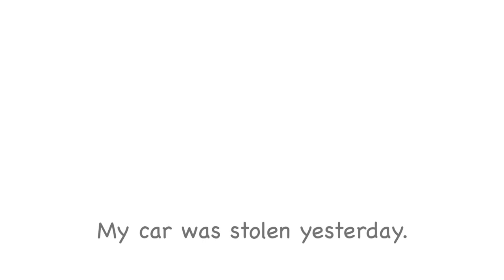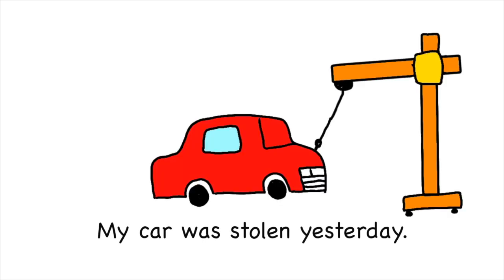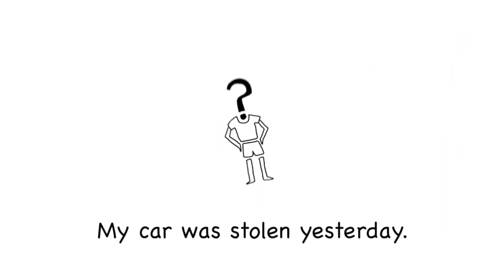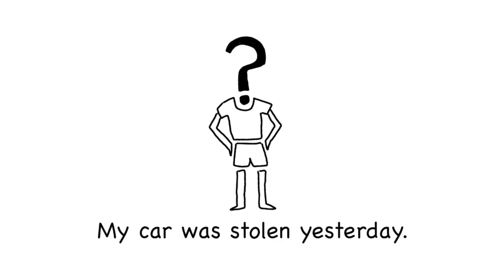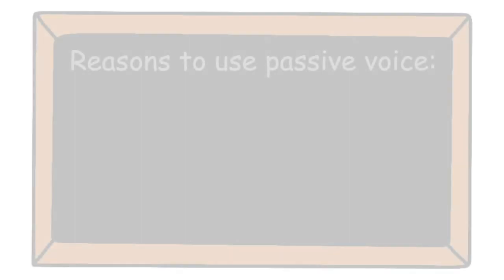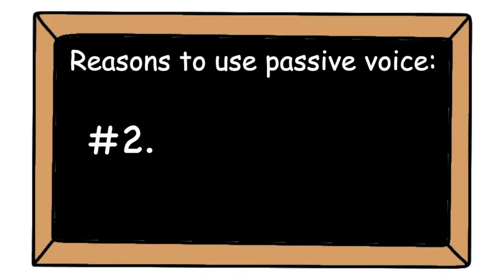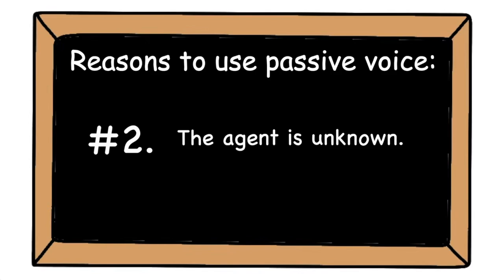In sentence 2, there is no agent. Perhaps the identity of the thief has not yet been discovered. Since we don't know the agent, we can express this in the passive voice. The second reason to use passive voice is when the agent is unknown.